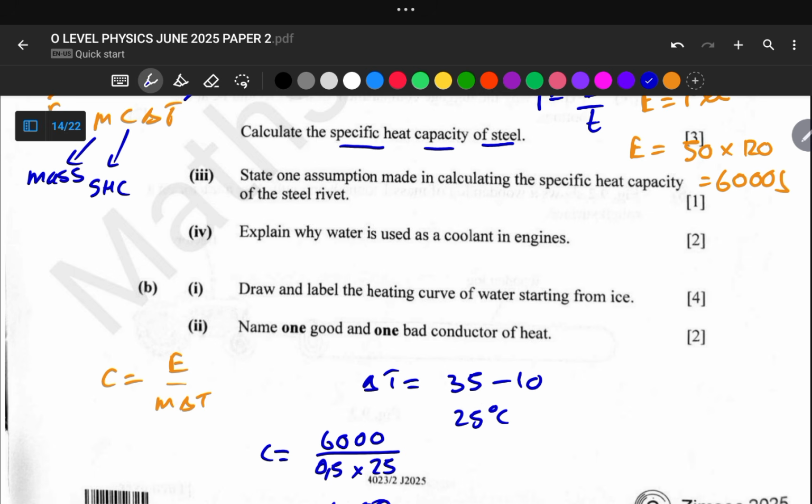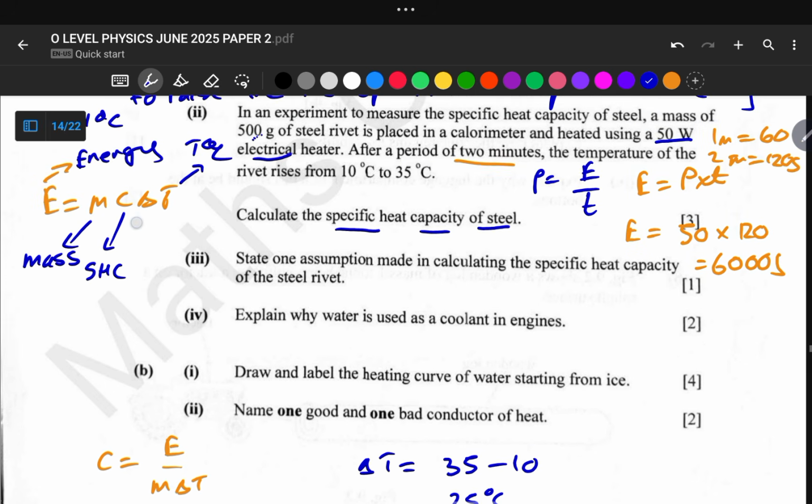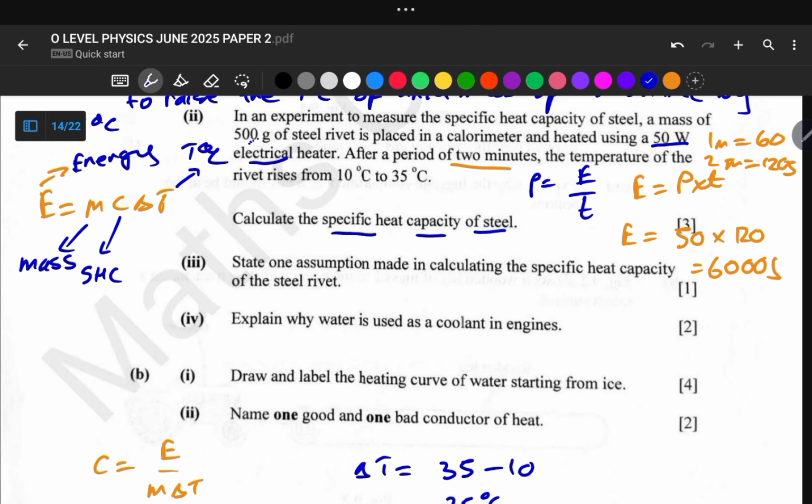Okay, and let us move on to the next question, which says, state one assumption made in calculating the specific capacity of the steel. One of our major assumptions in our calculation is that there are no energy losses. So this calorimeter is not absorbing any of our energy. So that is our assumption. We assume that there is no energy loss.